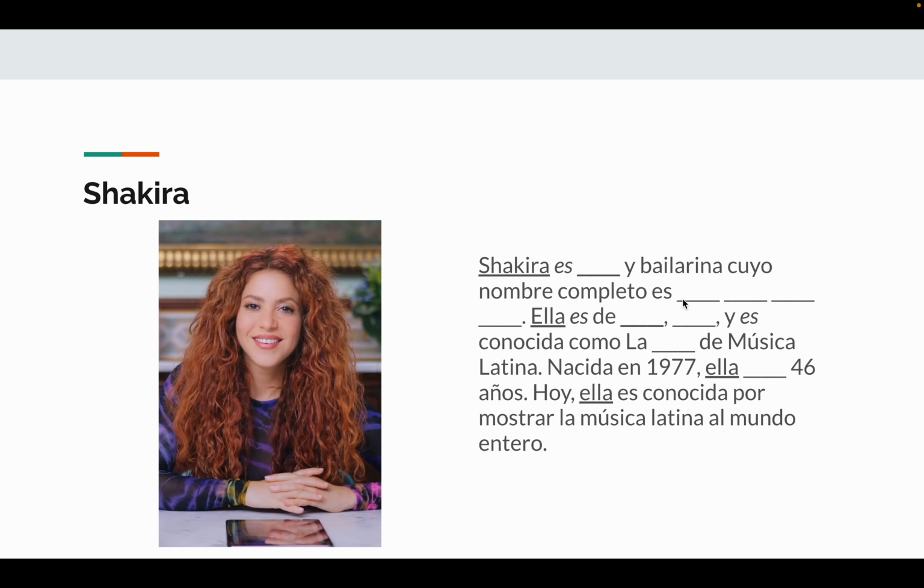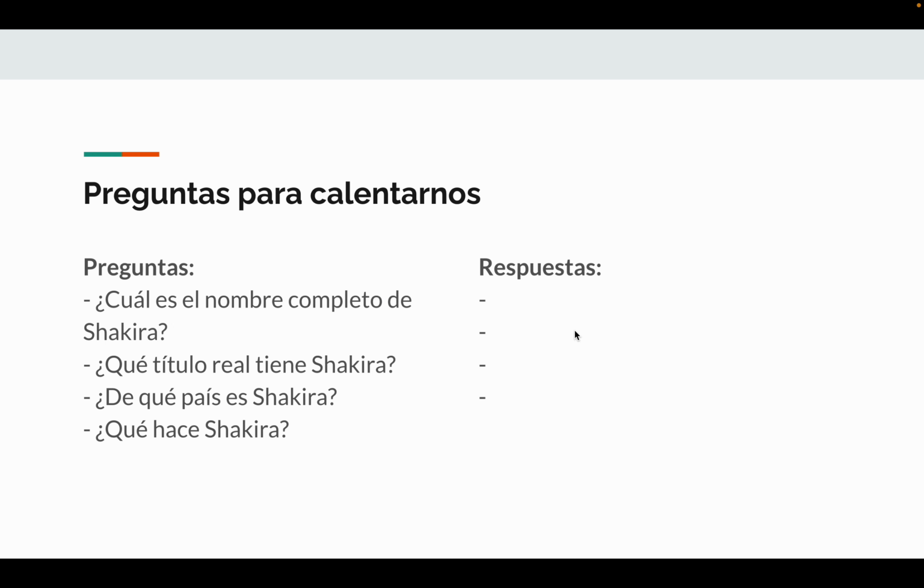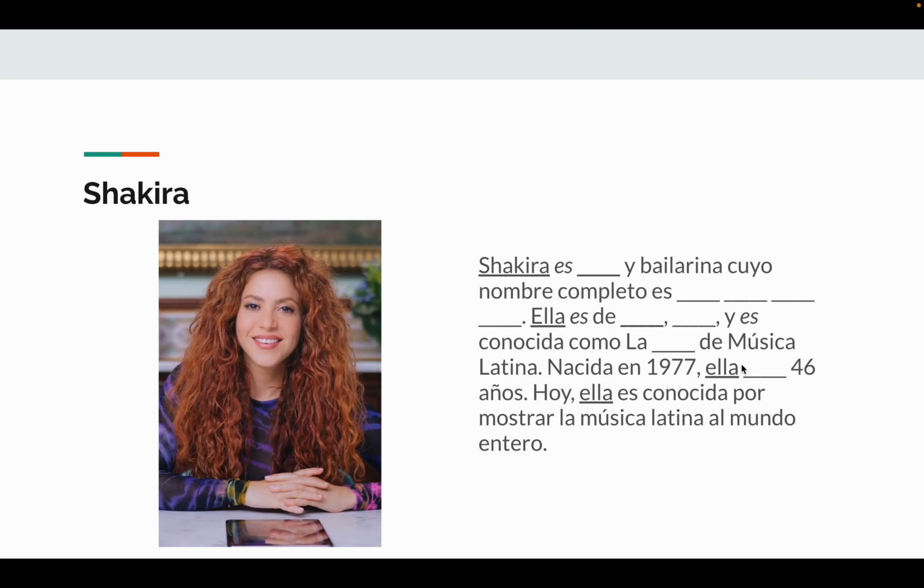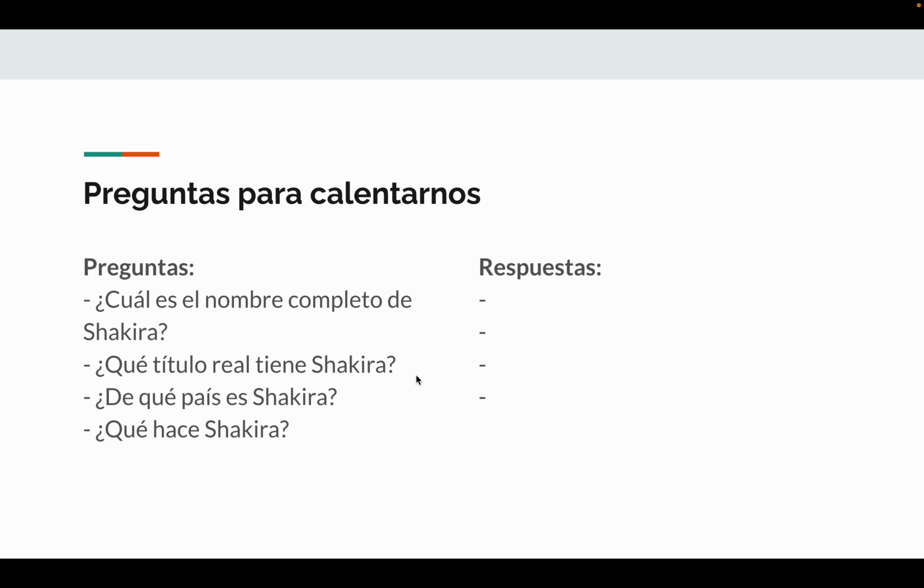Fill in the blanks. We have 1, 2, 3, 4 spaces here, so you got 4 words that you got to fill in, and then we have 4 comprehension questions. ¿Cuál es el nombre completo de Shakira? ¿Qué título real? All right, real does not mean real. So look at what that means and see if you got the right blank right here. It is right here, which will give you the answer.